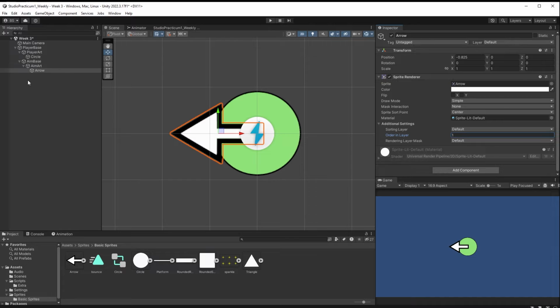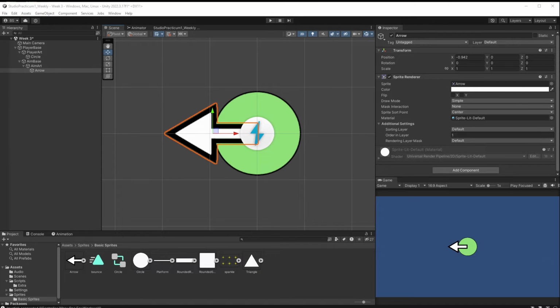What I'll do is I'll just keep it called arrow and I'll keep it called circle for now. This is my player art where I put my character, and this might be the weapon that I have associated with it. I've just kind of moved it off to the side. This is not where I'm going to leave it. I'm going to change where this is when we move into aiming. We're going to ignore aiming for now, and we're going to tackle the movement first.